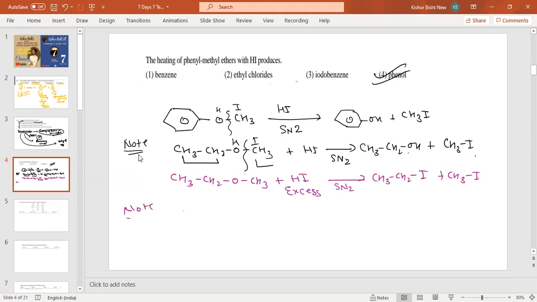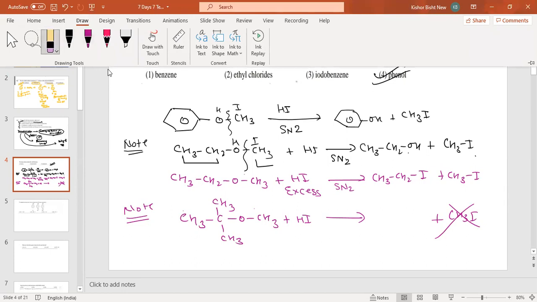This one is the most important question. If a compound like this is coming, CH3, CH3, CH3, OCH3, now what will happen here? Now you will say, sir, SN2 reaction will happen, and the one with less number of carbons will form CH3I, plus this one is the OH. No, wrong. This will not happen.